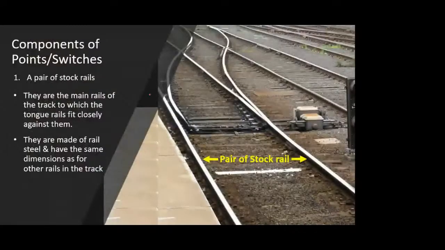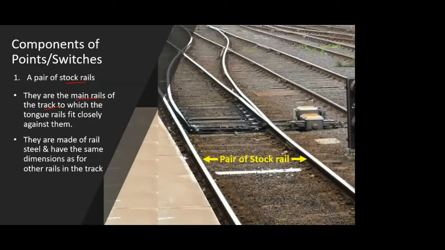So the first component of a switch or a point is nothing but the stock rail, or more appropriately, a pair of stock rails. Now, what do you mean by that? As you can see in the figure on the right hand side, this is a straight track, and there is going to be another track which is branching out from the straight track. On the straight track, whatever are the rails, they are the main rails of the track to which the tongue rails fit closely.